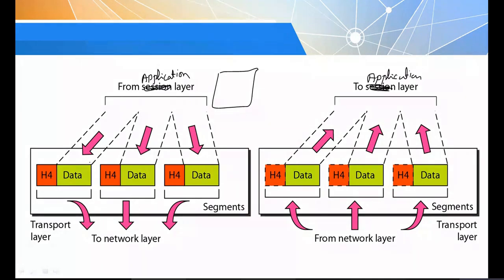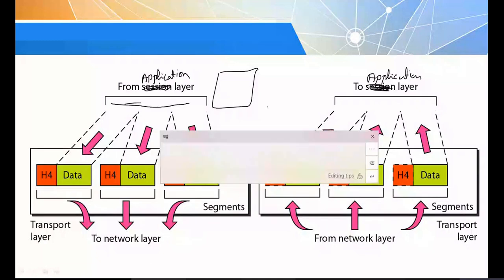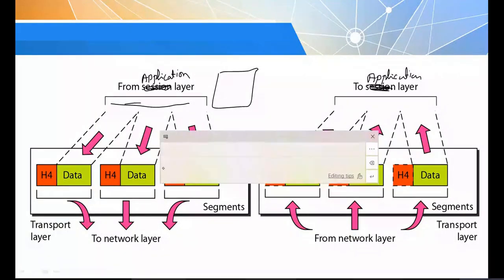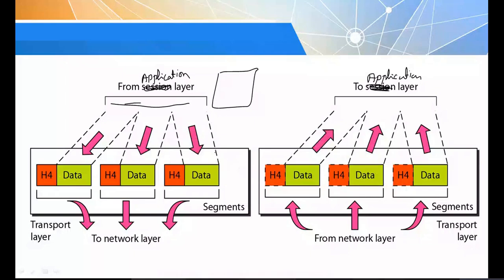You can observe that the complete data received from the application layer is divided into different segments at the transport layer. This is segment 1, data along with the header. Like that, for all the segments it adds the header information.